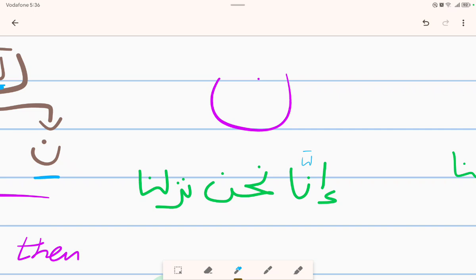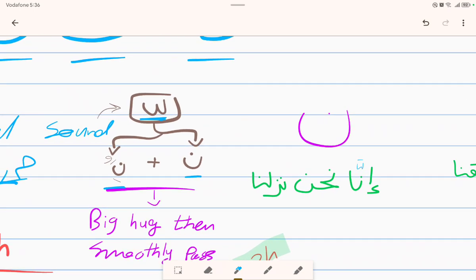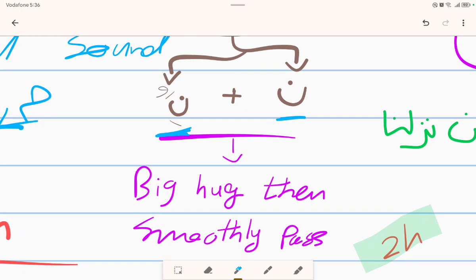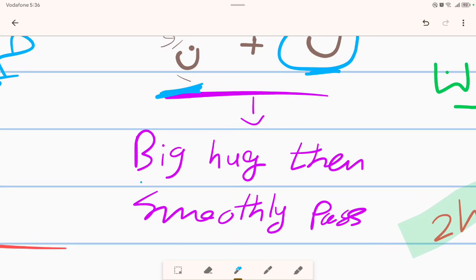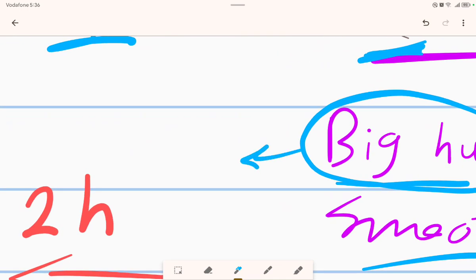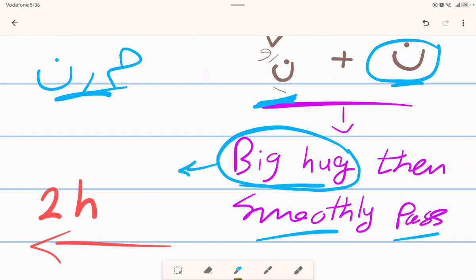What about the theoretical part? Okay, when the noon finds her sister, we have said that this noon is traveling right now. She found her sister on the way. She will just give her a big hug, then smoothly pass. And this big hug we can consider as the extension for two harakat right here.